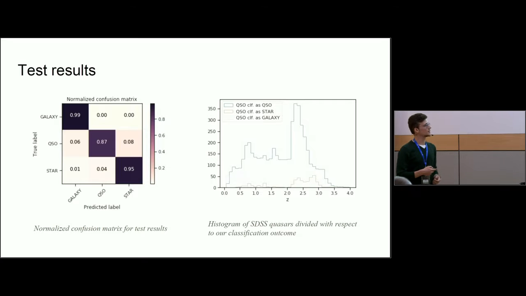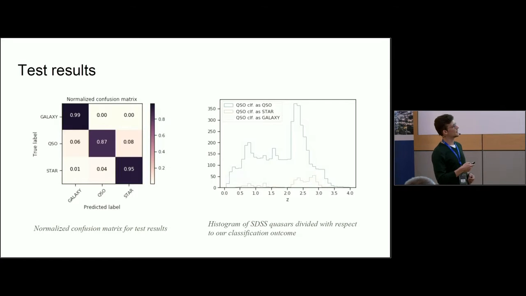With u, g, r and i magnitudes, the colors for quasars at redshift 2.7 look the same as for stars. So here we can see some of the SDSS quasars, with different classification outcomes. We have some of the quasars classified as stars here, and some, actually you can see the line here, there are galaxies here. Sorry, I didn't know it's not going to be visible. There are also some quasars classified as galaxies, but later on we checked those objects, and it turns out that half of them are actually galaxies, and SDSS was mistaken.